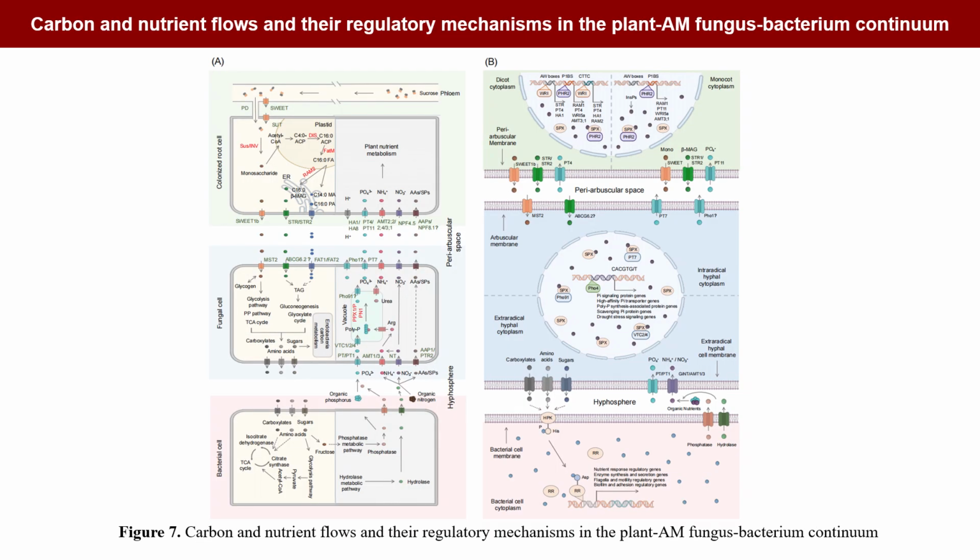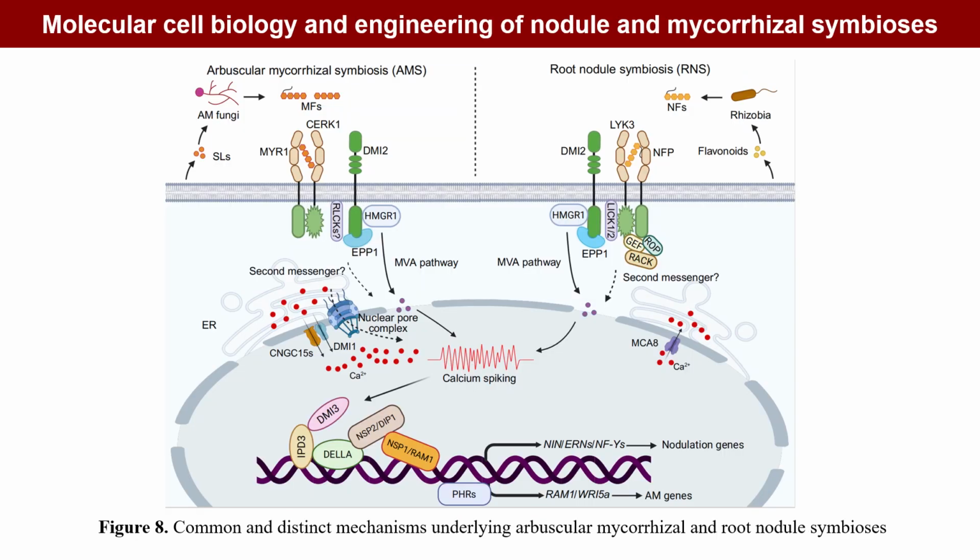The plant-AM fungi-bacterium continuum links atmospheric carbon fixation to soil mineral cycles via the mycorrhizosphere. AM fungi bridge soil and root, creating an integrated ecosystem. This shared pathway enables a comparative analysis between AM and root nodule symbiosis. Both arbuscular mycorrhizal and root nodule symbiosis employ a conserved signaling model, encompassing LysM RLK-mediated Myc and Nod factor perception, CSSP-dependent signal transduction, and transcriptional reprogramming. This pathway offers promising targets for engineering nitrogen fixation in non-leguminous crops.